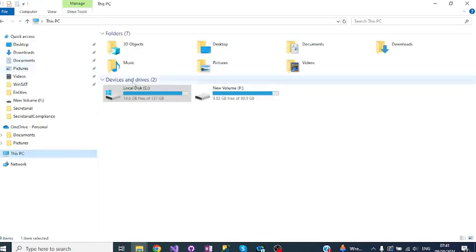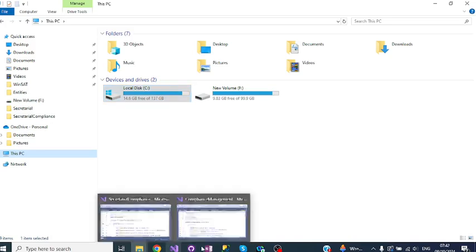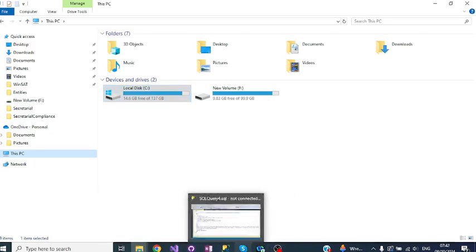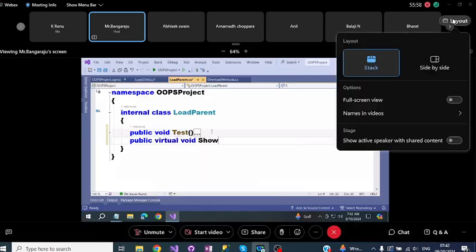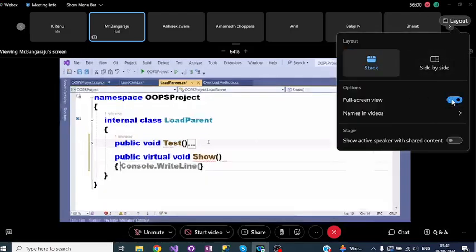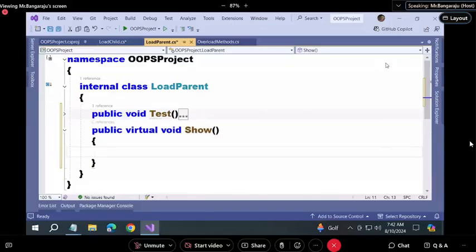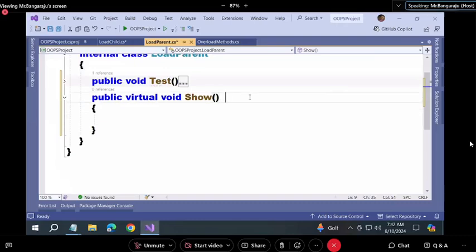In the same way, let me come to load parent. And here, I'll add a new method, guys. Public virtual void show. I'm writing a method here. So this method is declared as virtual. And remember, once you declare virtual, it is overridable. This method is overridable.